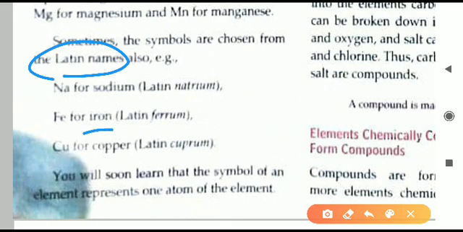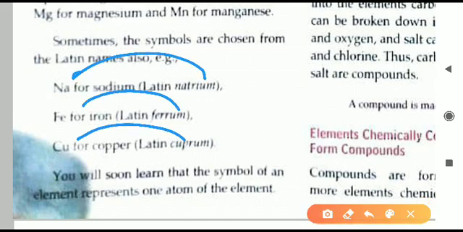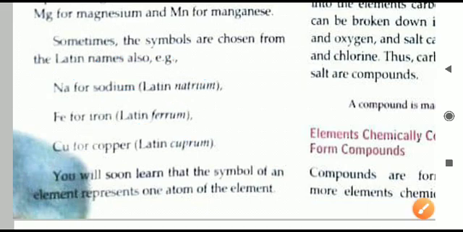जैसे आयरन को पहले क्या बोला जाता था? It was called as ferrum. Similarly, many others are given. Sodium was called as natrium. Copper was called as cuprum. So these are certain examples. All the symbols we'll learn very fast in the upcoming days. So from their names only, from the Latin names only, we have taken the symbol.